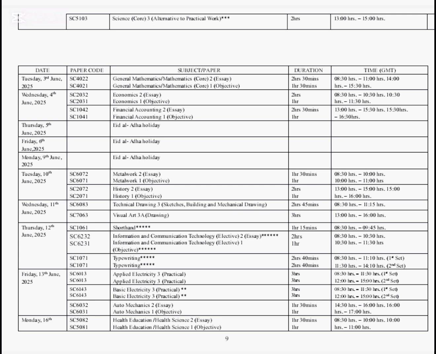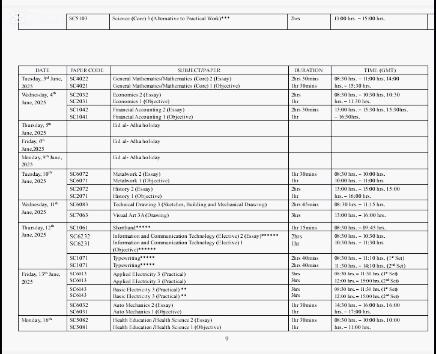2025. Candidates, take note. On Tuesday, being the 3rd of June 2025, we have general mathematics. General mathematics, please take note. Core, paper 2 and 1. On Wednesday, 4th of June 2025, we have economics, paper 2 and 1, and financial accounting, paper 2 and 1.